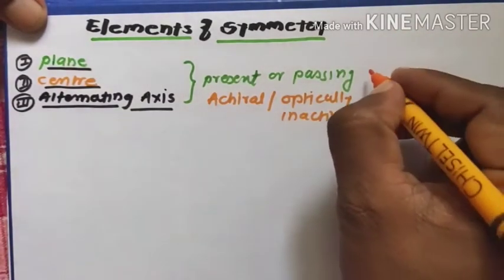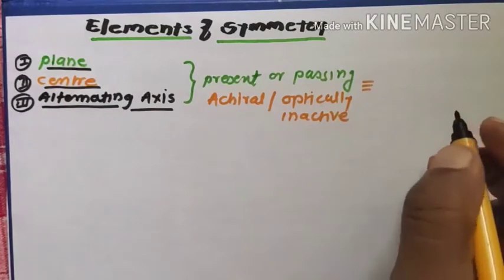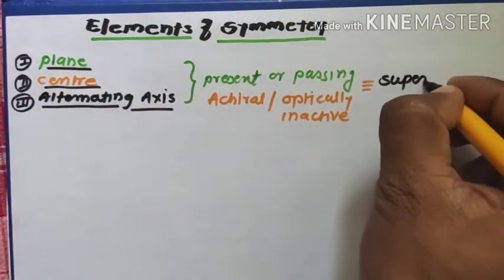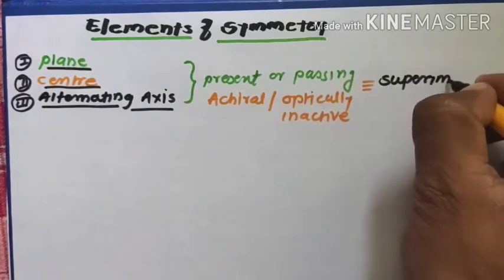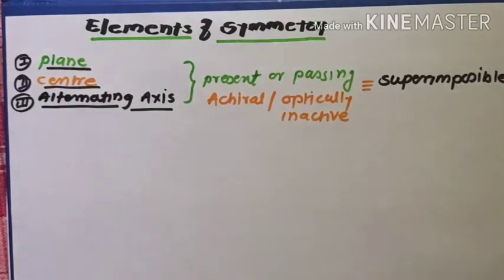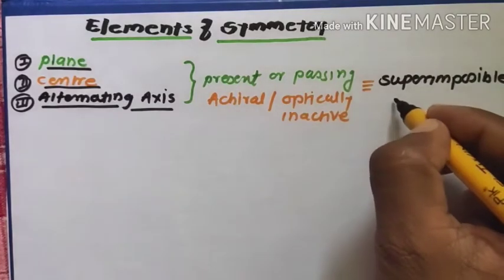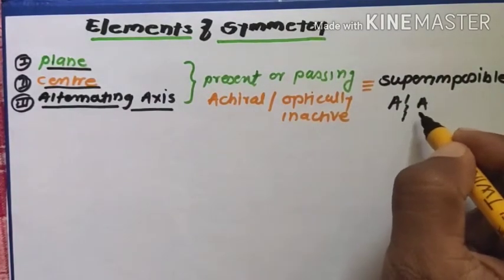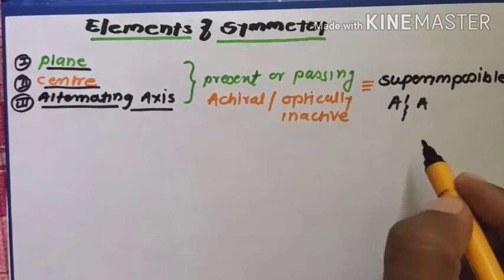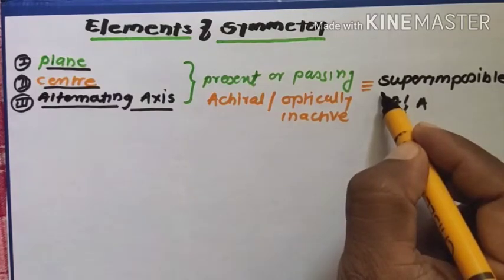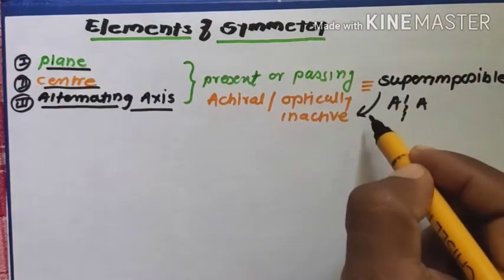It is also known as a superimposable mirror image compound, that is, the mirror image of A also appears as A. Such a molecule is known as a superimposable molecule, and these superimposable molecules are optically inactive.